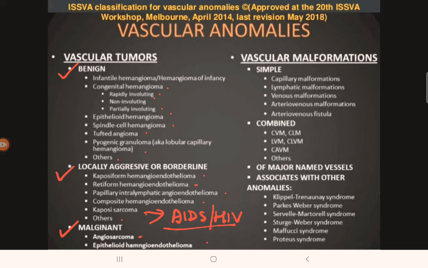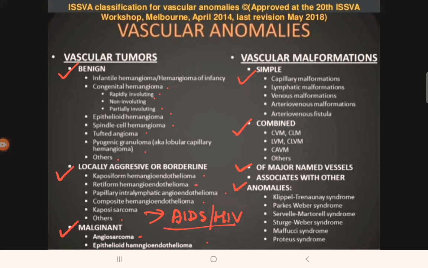Now let's look at vascular malformation. Vascular malformations, they classified them into simple, combined, of major named vessels, and those that are associated with some kind of anomalies or syndromes. Now let us look at some of the simple vascular malformations.